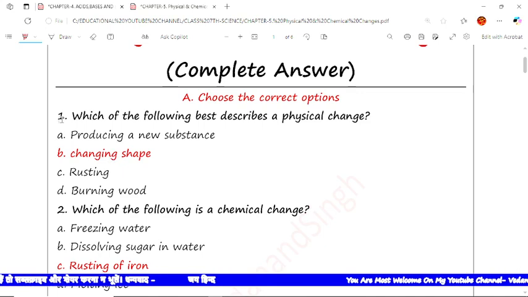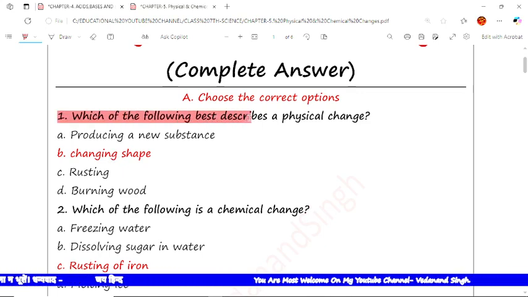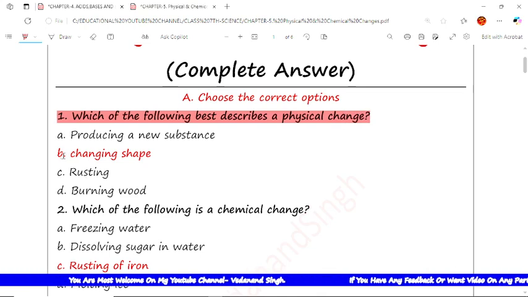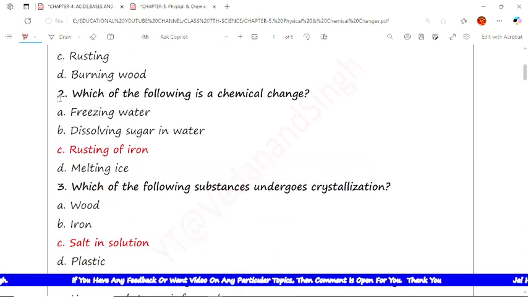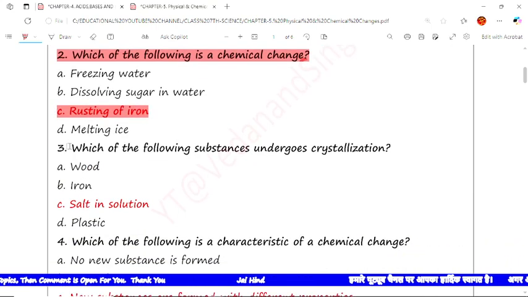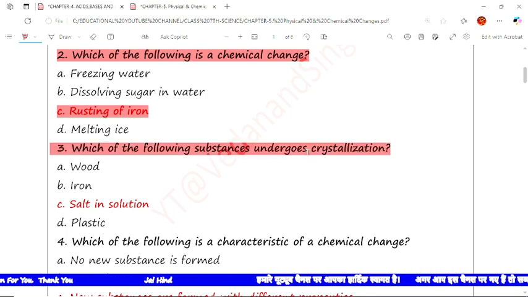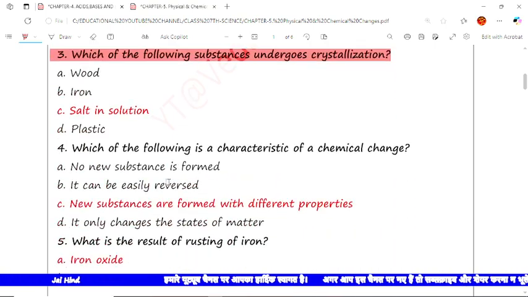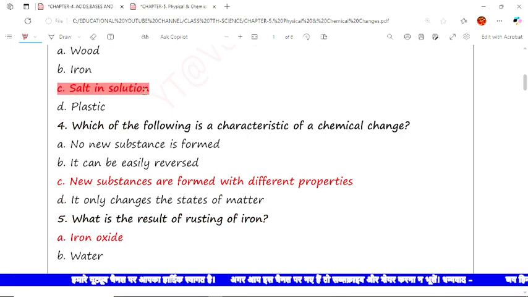Which of the following best describes a physical change? Among these 4 options, which describes the physical change? The answer is change in shape. Now the next is, which of the following is a chemical change? Rusting of iron is a chemical change. Now which of the following substances undergoes crystallization? The answer is salt in solution.